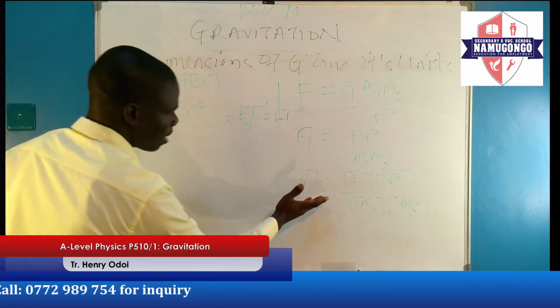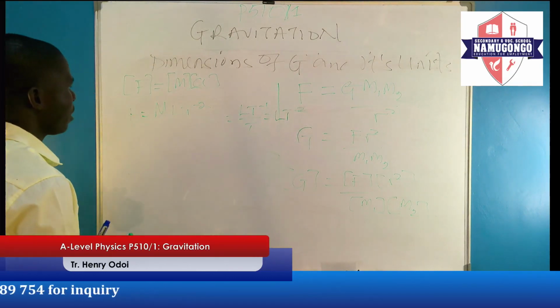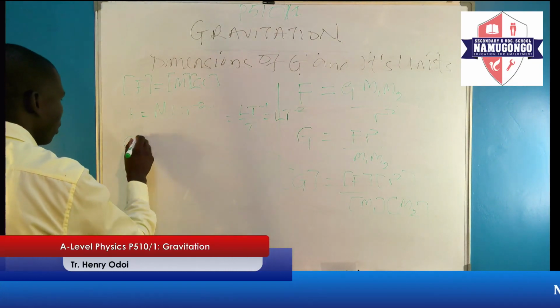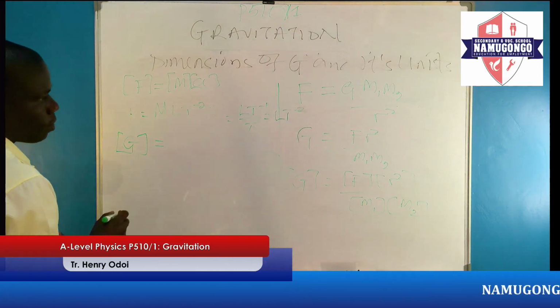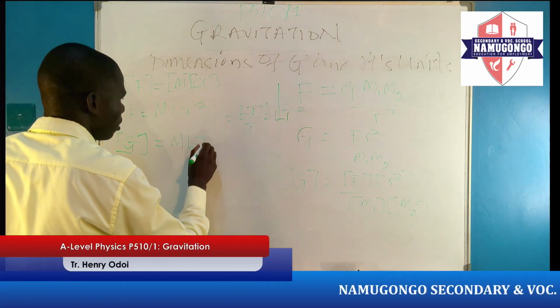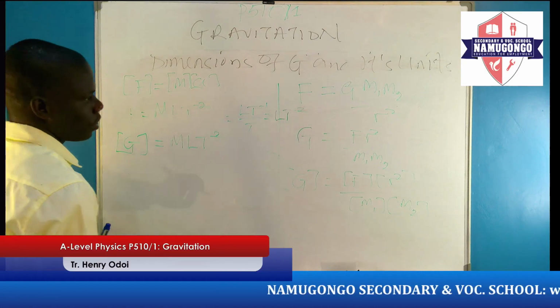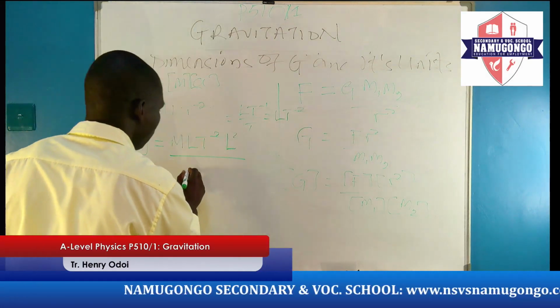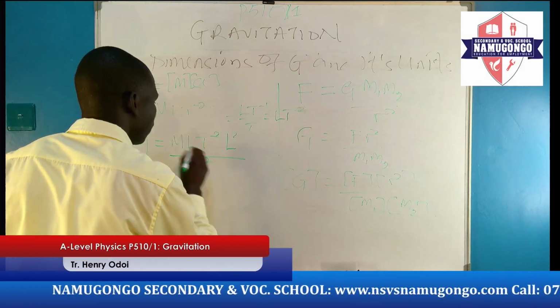For us to get dimension of G, therefore, we just substitute now these values here. We shall say dimension of G will be equal to dimension of force, which is M L T power negative 2, times dimension of R squared, L squared, divided by M squared.